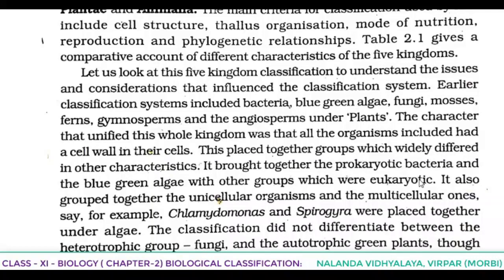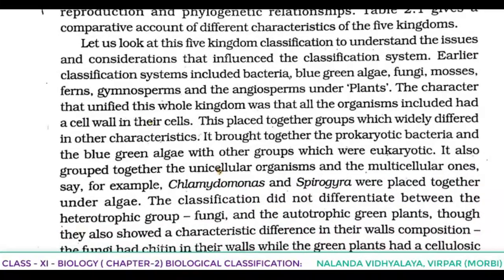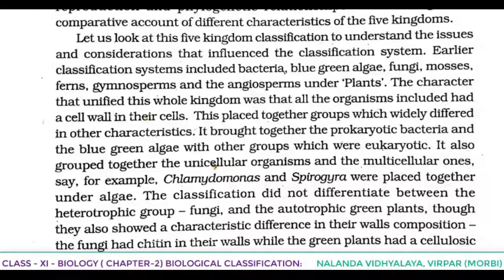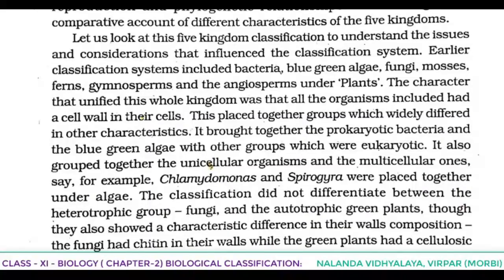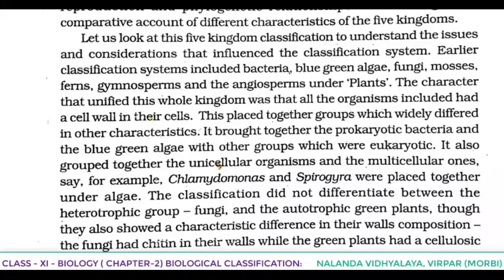So which are the main criteria for classification used by Whittaker? Cell structure, thallus organization, mode of nutrition, reproduction and phylogenetic relationship. Let us look at this 5 kingdom classification to understand the issues and considerations that influence the classification system.